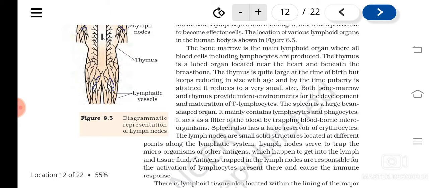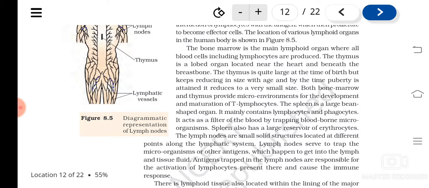So the bone marrow and the thymus are examples of primary lymphoid organs. The spleen, lymph nodes, etc., are examples of secondary lymphoid organs, where the already produced, differentiated lymphocytes interact. So the first one is the spleen, and the second is the lymph nodes.